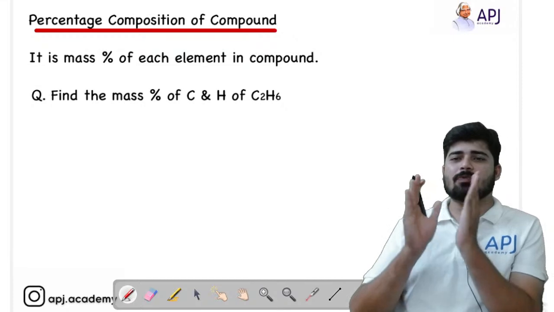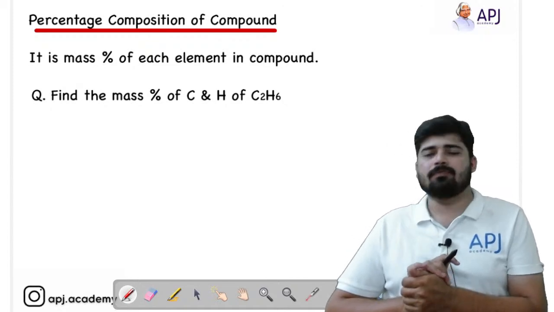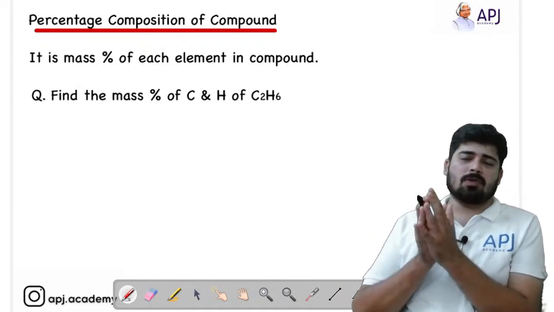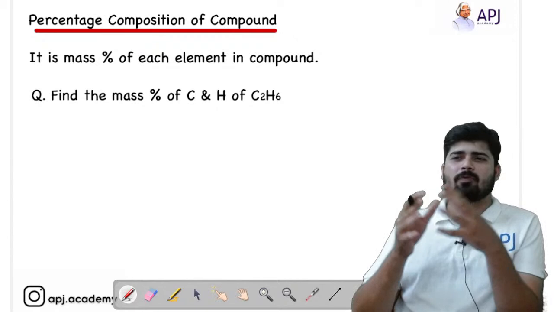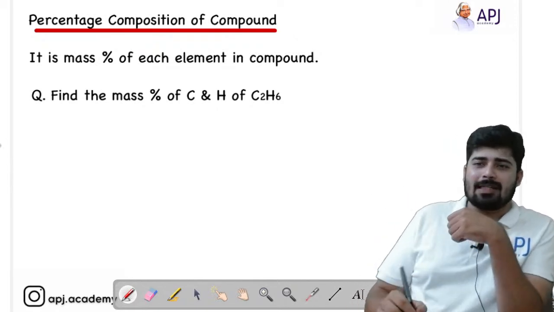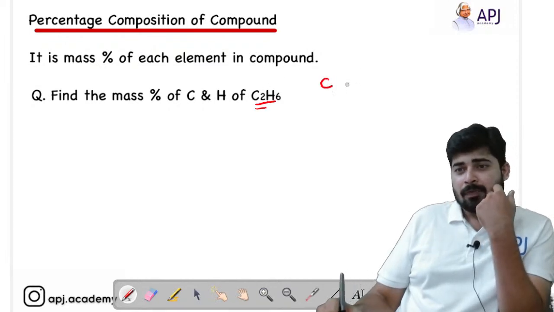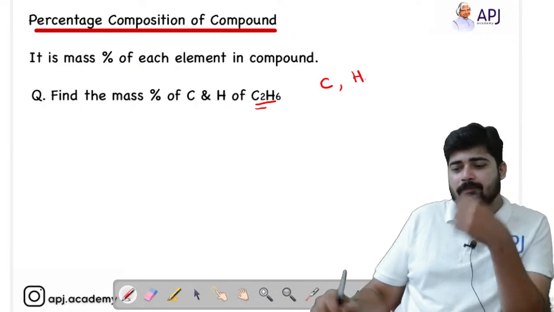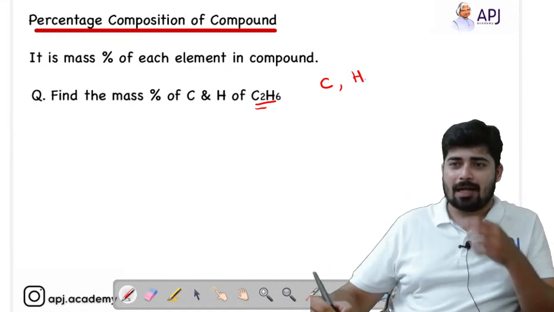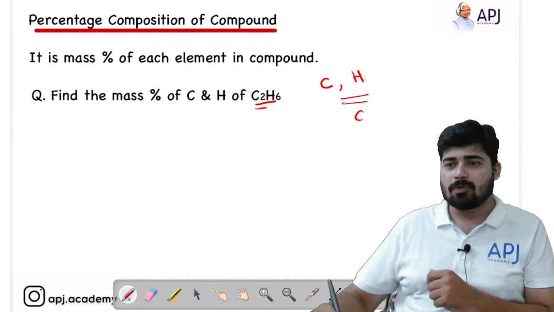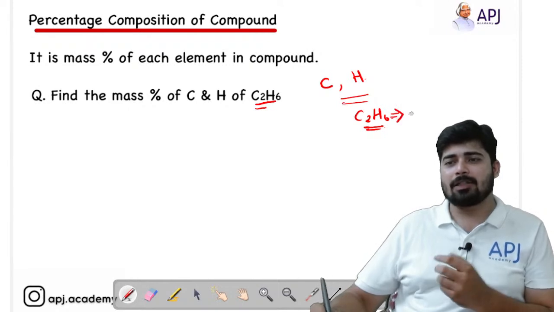Let's start again with the basics. First we will discuss what we mean by percentage composition of a compound. If you consider a compound, there will be different elements present in that compound. For example, if I take ethane, C2H6, carbon is present as well as hydrogen, and they combine together to form C2H6, right?